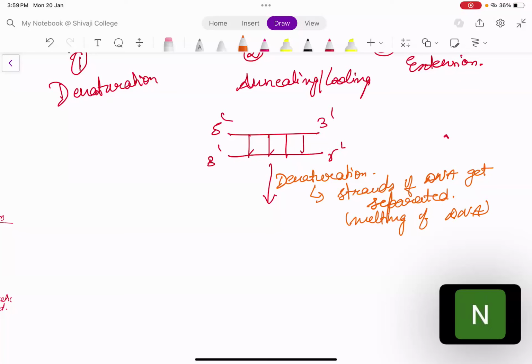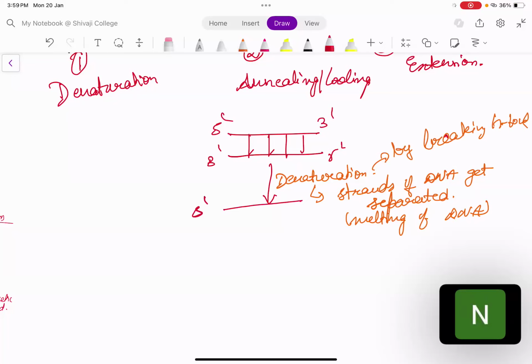Now, as you have separated these strands, how will they look? It looks like one strand 5' to 3' separated from the other strand, which is 3' to 5'. All the hydrogen bonds are being broken. ठीक है, सारे hydrogen bonds आपके टूट गए.